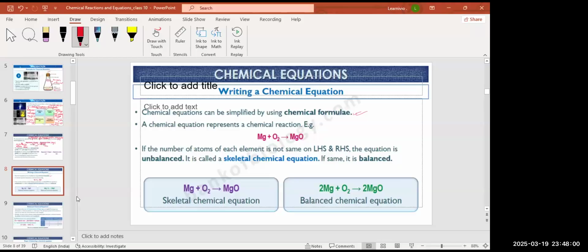Memorize the periodic table from 1 to 20 elements.